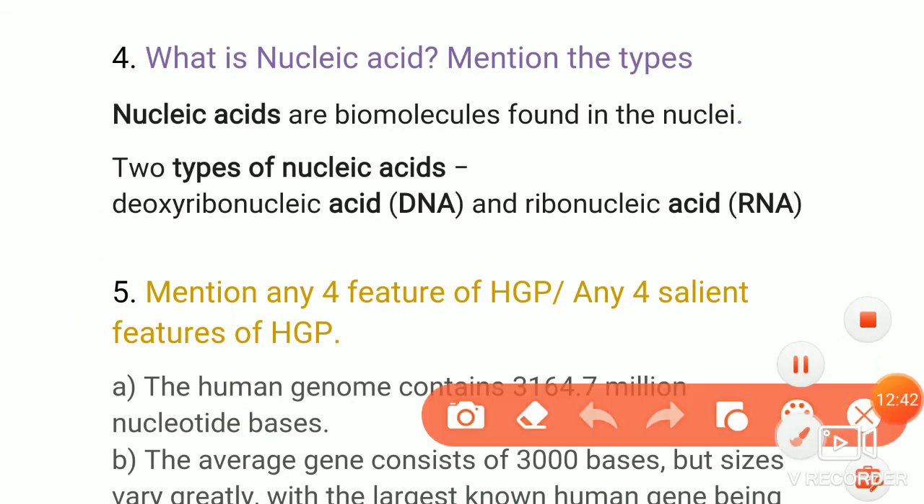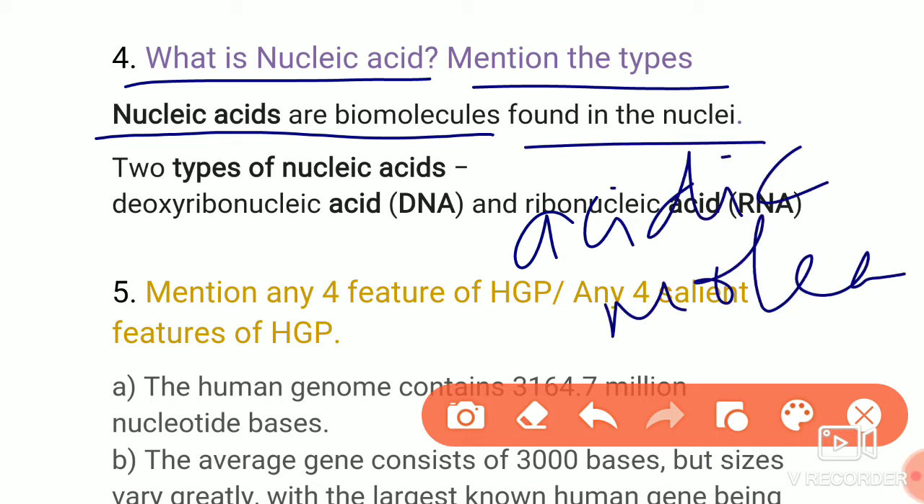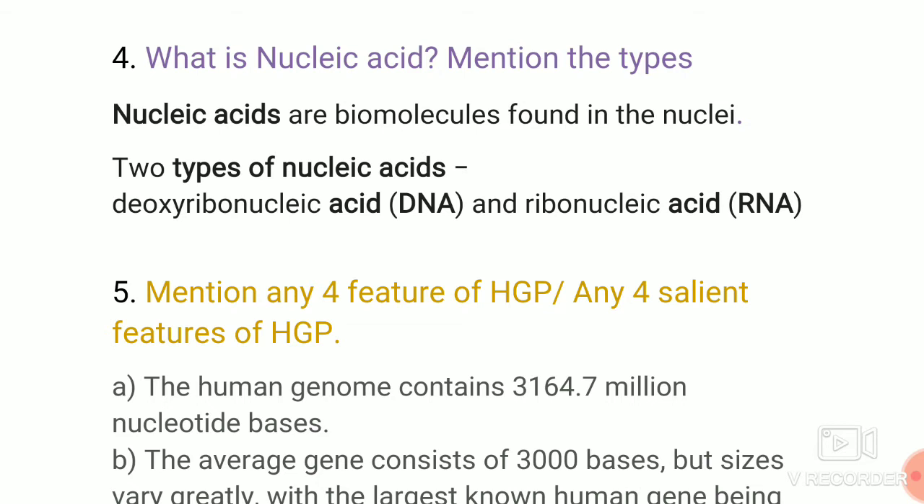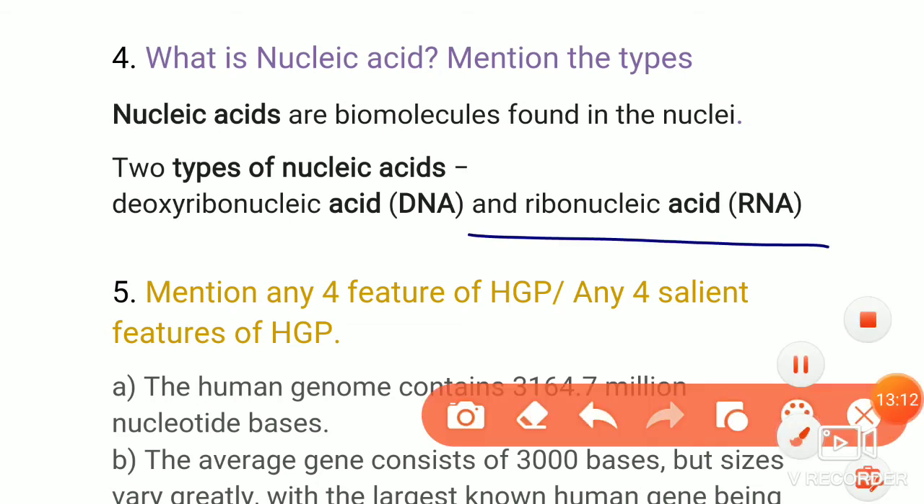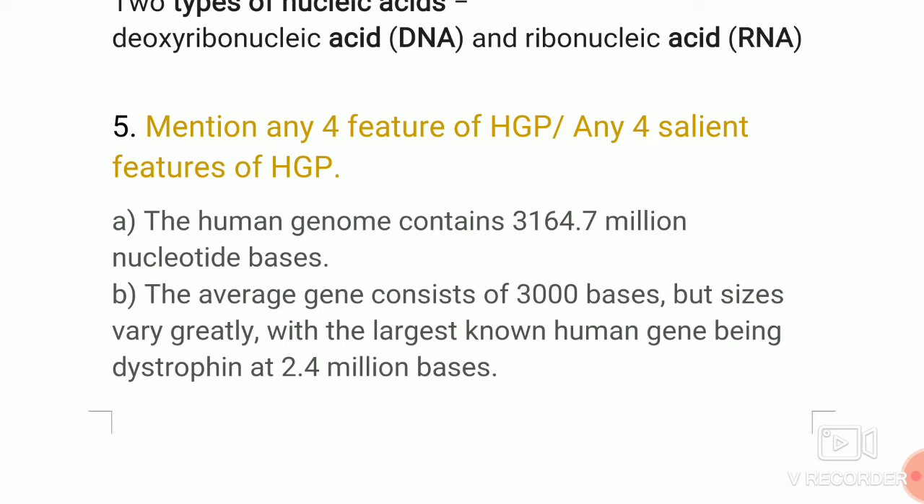Next is, what are nucleic acids? Mention the types. Nucleic acids are biomolecules, or you can also write acidic molecules found in the nucleus. That's the definition for nucleic acid. Types of nucleic acids you very well know about, DNA and RNA. So DNA and RNA are the types of nucleic acids. The next is, mention any 4 features of the Human Genome Project.